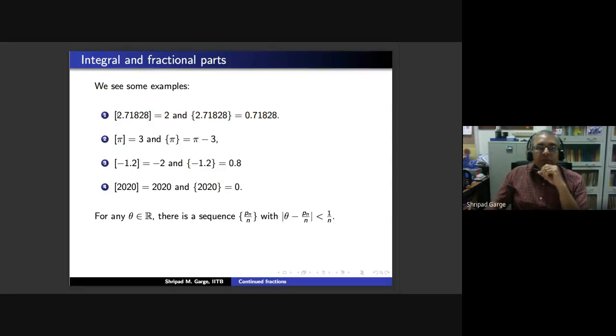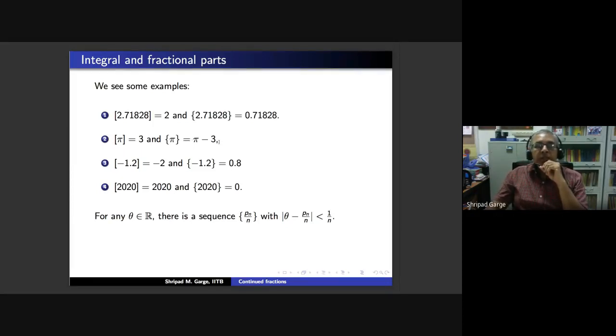If you have seen this before, this is an approximation to the Euler number e. And another such popular number is the number pi. So you would have known that pi is 3.14..., and therefore the integral part of pi, which is not very difficult to compute even by geometric constructions, is equal to 3. The integral part of pi is 3, and then the fractional part is going to be pi minus 3. I do not want to write the decimal expansion here, so I will simply write it as pi minus 3.